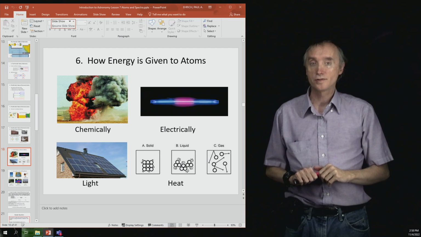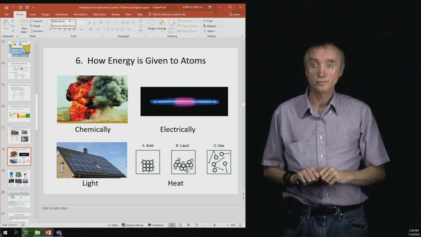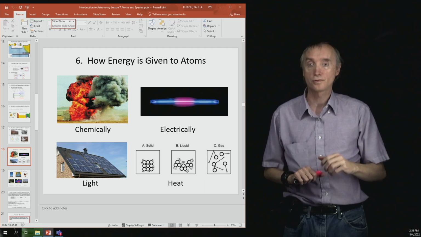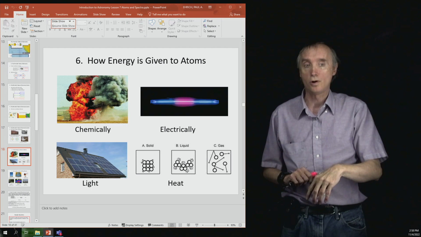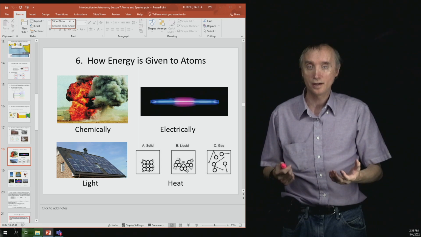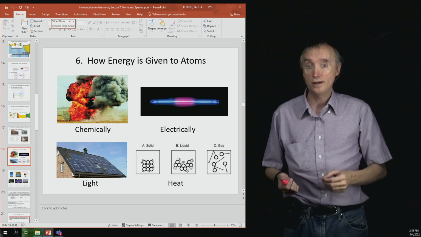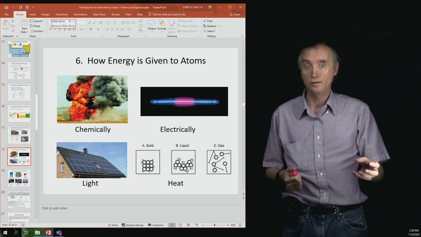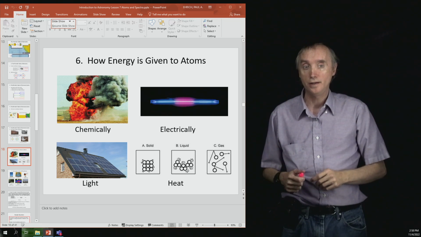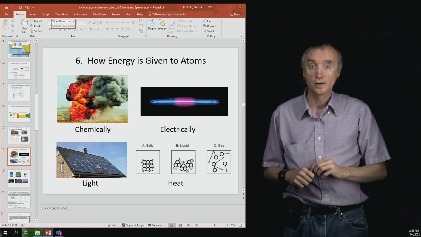The first is in a chemical reaction. We saw an example of that where they took the sodium and put it into the water, and it had this very violent chemical reaction. This is when the electrons rearrange themselves or are given or taken in a chemical reaction.